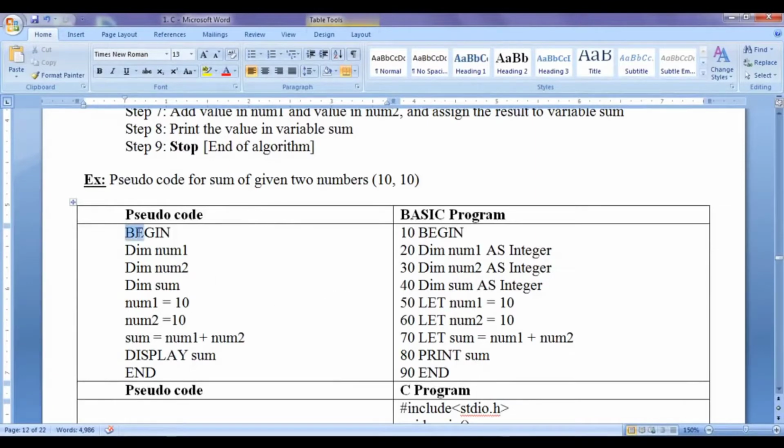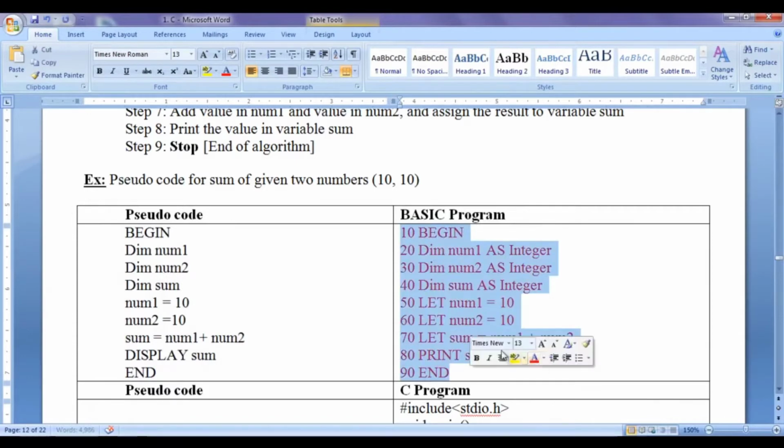There is no strict rule followed to write a pseudocode. The pseudocode must be intuitive with respect to the programming language. That is enough. Once the pseudocode is written, that pseudocode is translated to a program with respect to a programming language, and that program is going to be compiled and executed. So here we have a BASIC program written. In BASIC, we can convert a pseudocode to a BASIC program something like this.